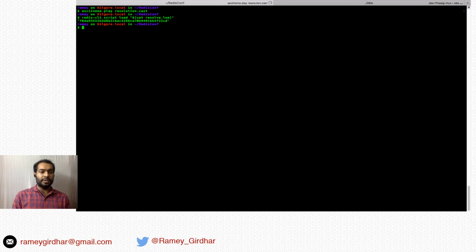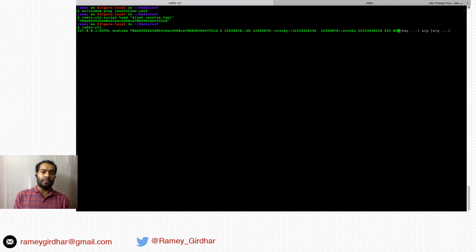First, we'll load the Lua script. So it generates the SHA hash for the script, and this can be used in the EVALSHA command to run the script. We will be using this going forward. Let's log into Redis. First, we will try to resolve for a number in the state of New York with prefix 212. So this is the destination number, prefix 212, state New York.